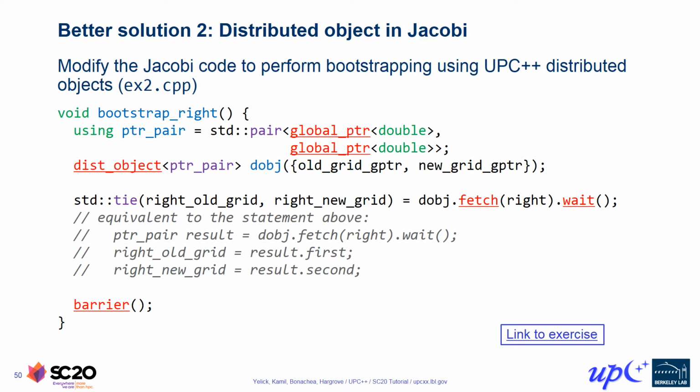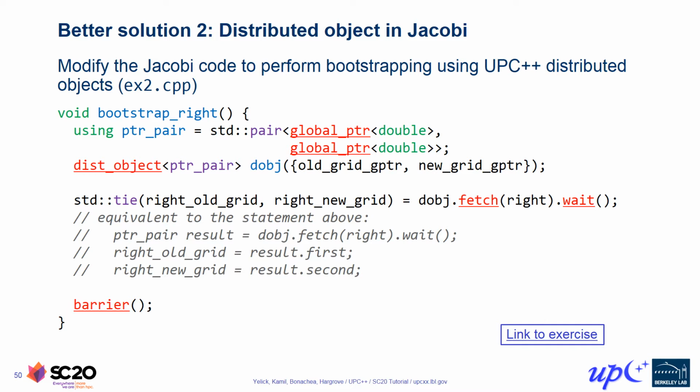Next, each rank invokes the dist_object fetch member function, passing in the rank of their right neighbor, and invokes wait on the resulting future. In this case, the wait call will return a pointer pair value, which we then assign into the global pointer variables that live on this process. We've done that assignment using the std::tie shorthand introduced in C++11, which is just a syntactic convenience for storing each element of the pair into the corresponding variable. However, one can alternatively store the pointer pair value into a local variable and retrieve each component individually, as demonstrated in this comment.